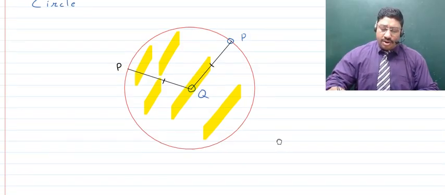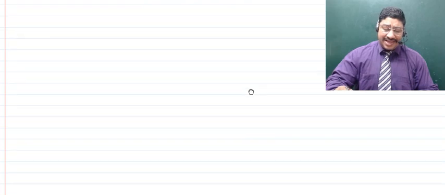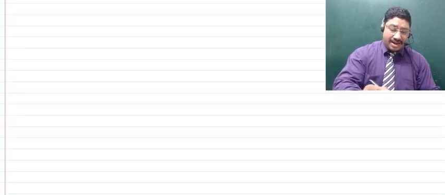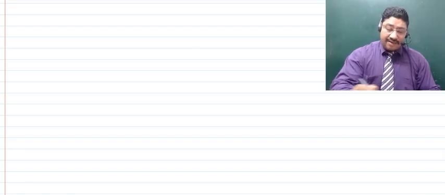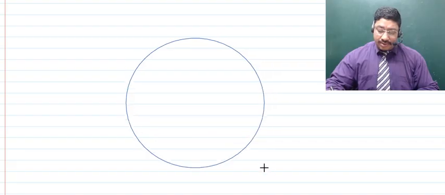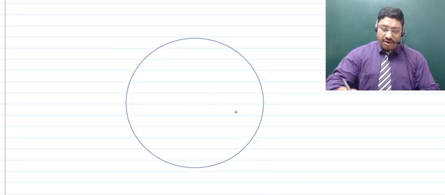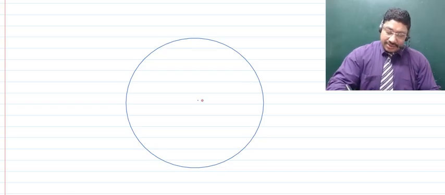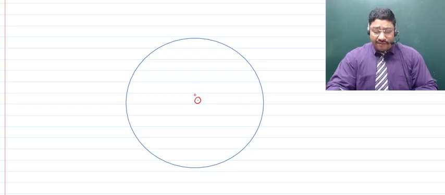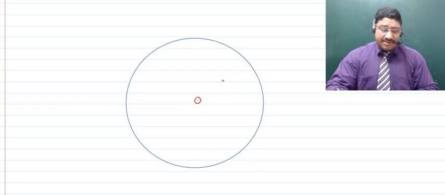Now let's come over to the different portions which are there in a circle. For that matter, let us quickly make another circle, something like this at this time. Now if you talk about the circle, obviously the first thing that comes into your mind is the center of the circle, right? So this is that fixed point which is the center of the circle, from which any point on the circumference its distance is measured, and it should come out to be that fixed distance which is known as the radius.